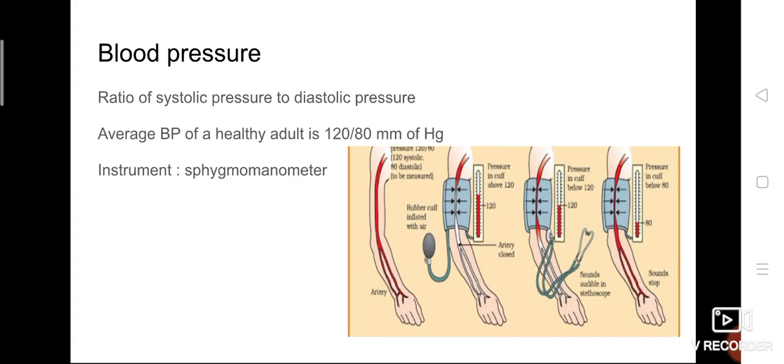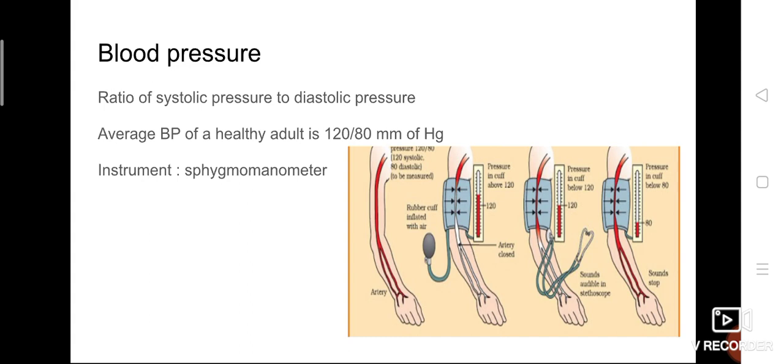So what is BP? BP is nothing but blood pressure. In short, in medical terms they say BP. Whenever they go to a hospital, they first check the temperature, BP and weight, isn't it? So BP means blood pressure, and it is something related to blood. Blood pressure represents the ratio of systolic pressure to diastolic pressure. We know what is systole and what is diastole. In auricles and ventricles, the blood flow takes place by contraction and relaxation, isn't it?